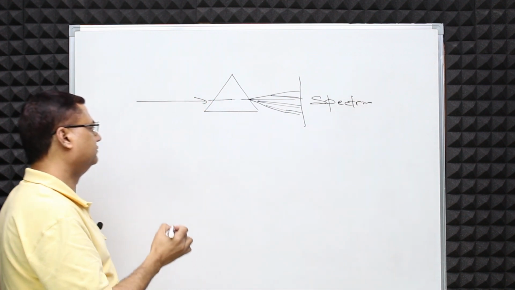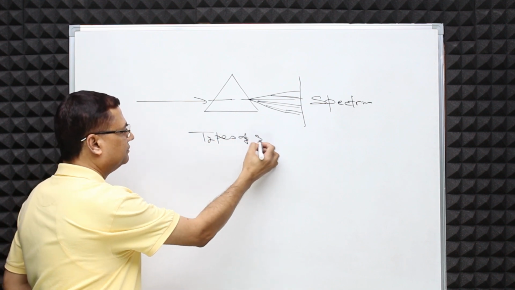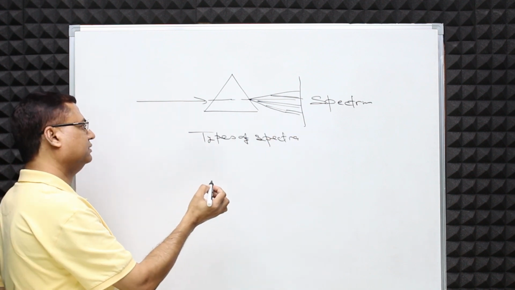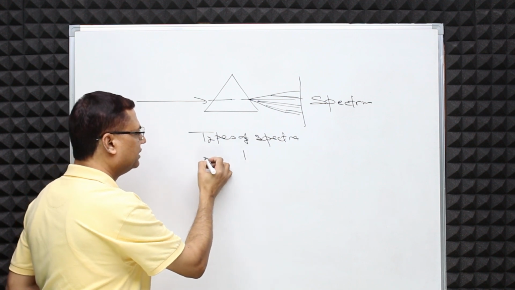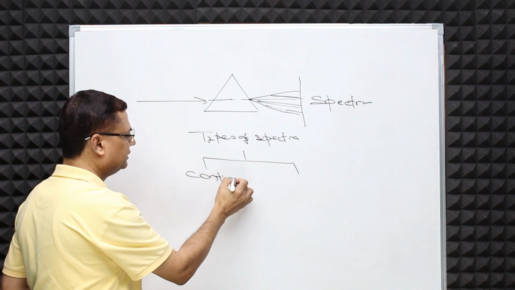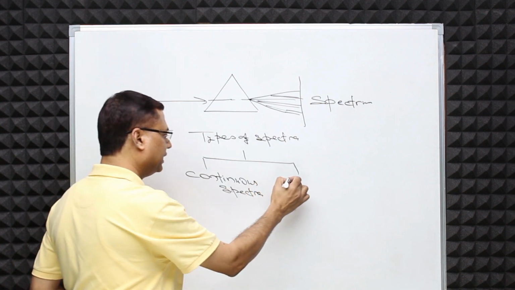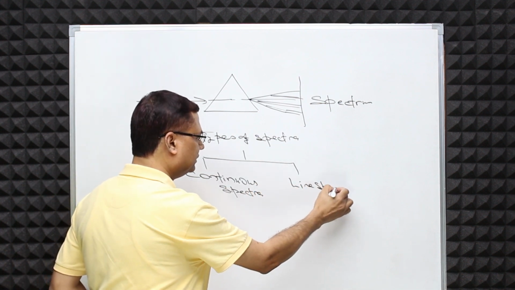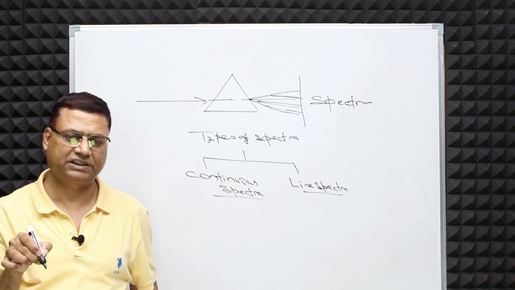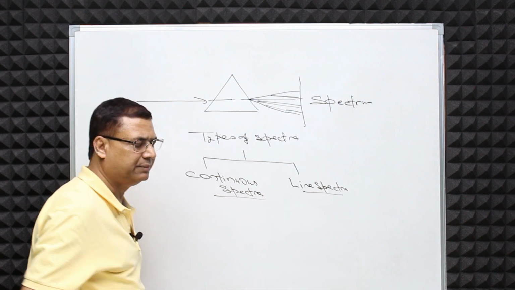Now the question is, types of spectra. Here we divide spectra into two main types. We call one continuous spectra, and the other is called line spectra. So there are two categories of spectra. What is the difference between these two types?